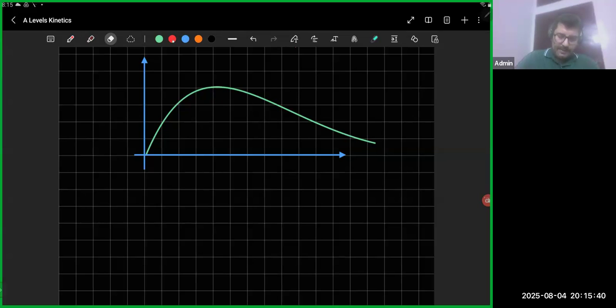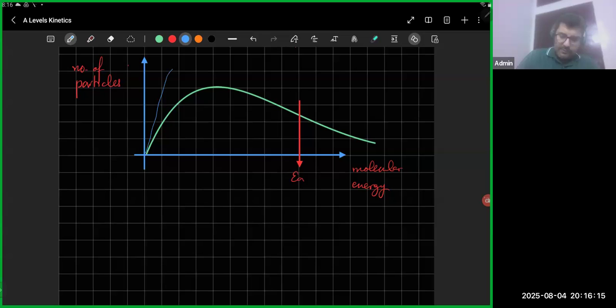So this is the activation energy. We have to add the axes. This was the number of particles, or the proportion of particles. This was your molecular energy axis. So what happens to the curve when you lower the temperature?